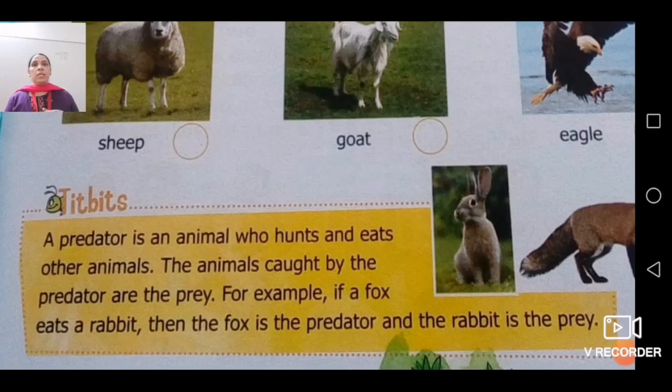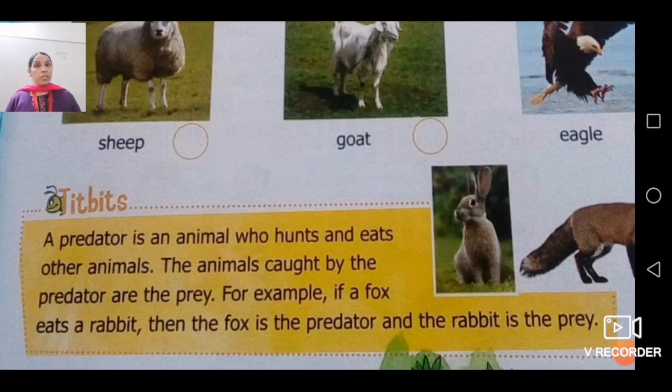Number 2, the animals caught by the predator are known as the prey.